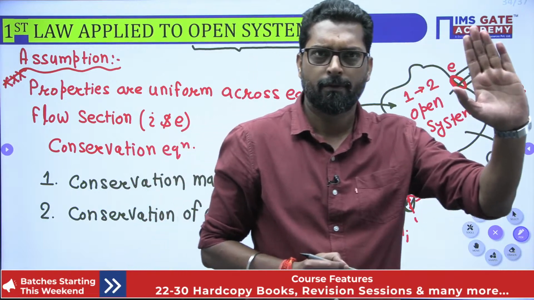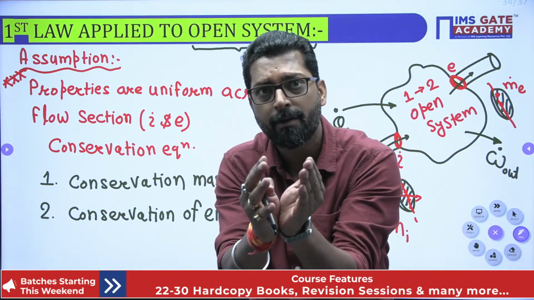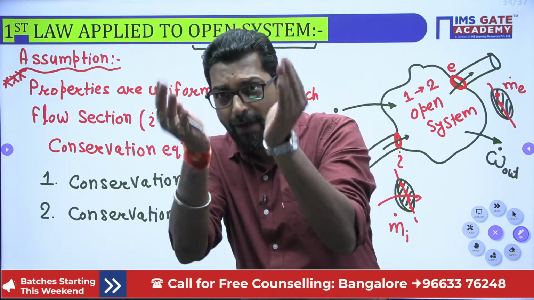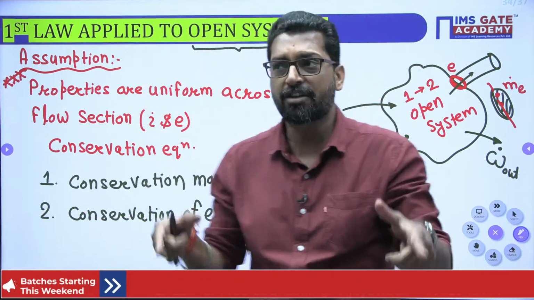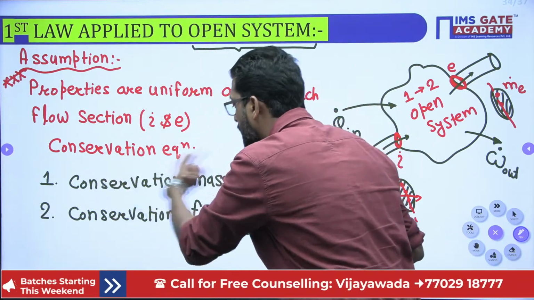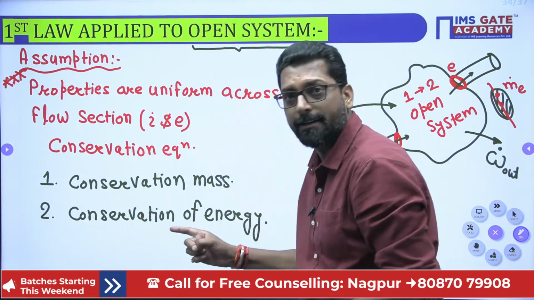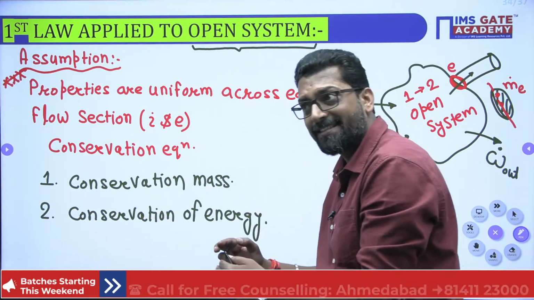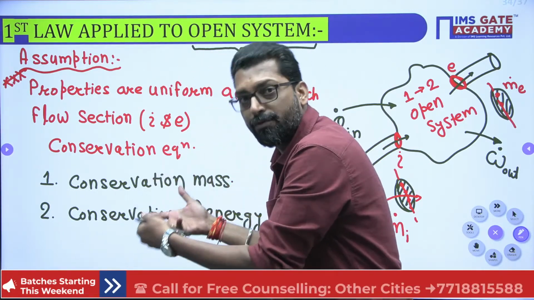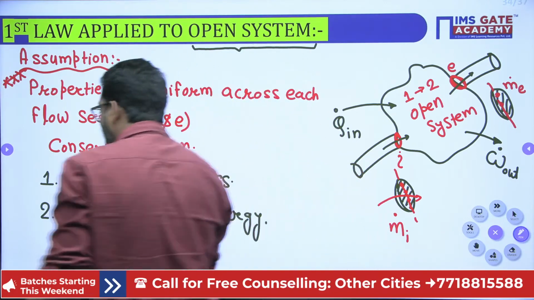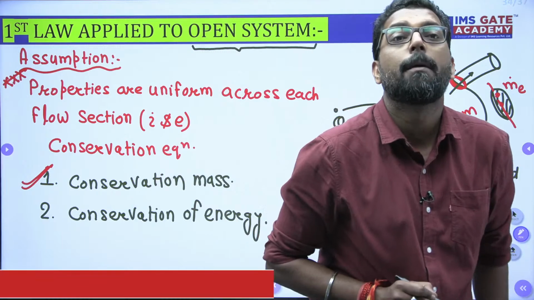So what is the difference between the analysis of the closed system and the analysis of the open system? In the closed system, we do not consider the conservation of mass. We only consider the conservation of energy. But while we analyze the control volume, the open system, one extra conservation equation will be added, that is conservation of mass.